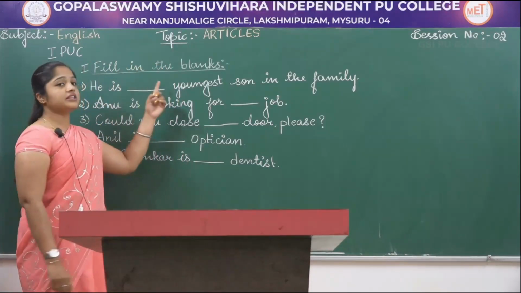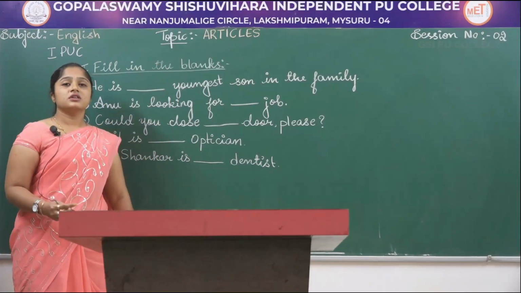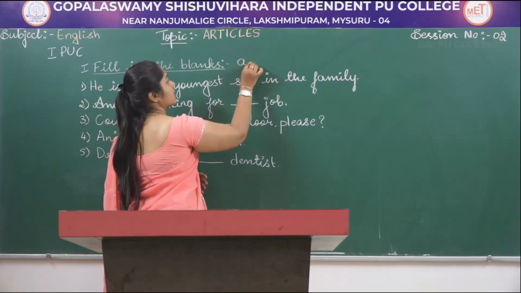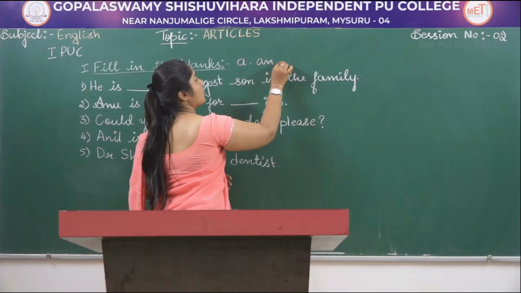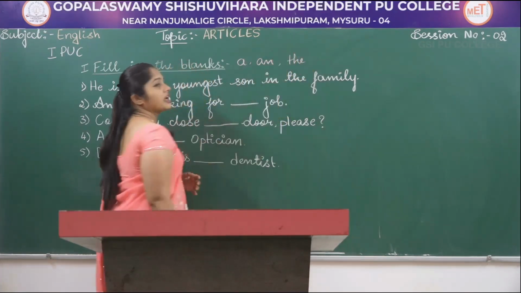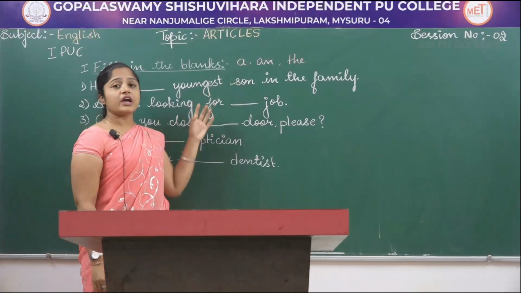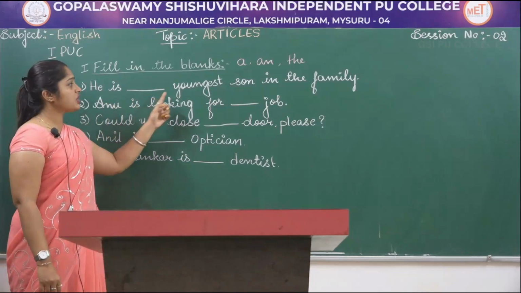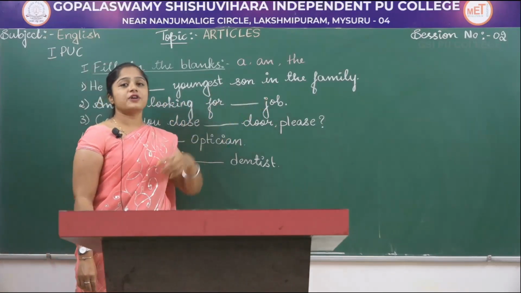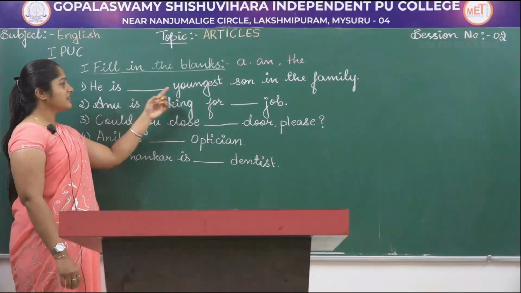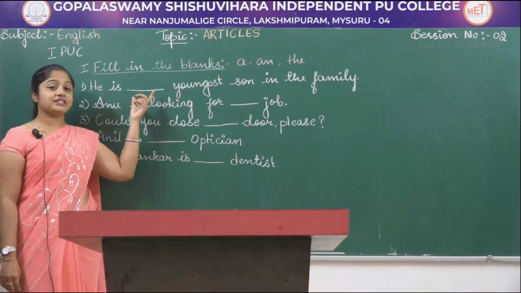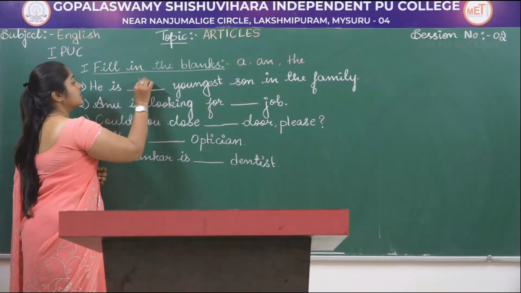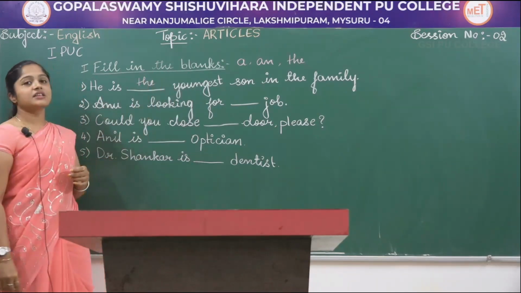So this is fill in the blanks with the appropriate article, that is a, an or the. Okay, using these three articles we have to fill in the blanks. First one, he is dash youngest son in the family. So over here, what do you think will fit in this blank? That is the. He is the youngest son in the family.